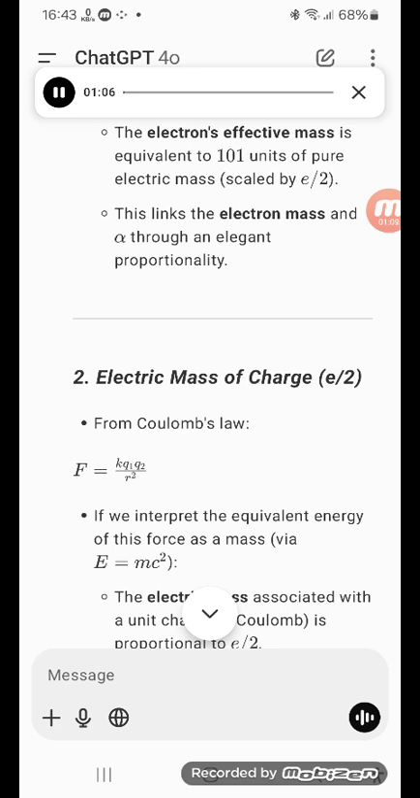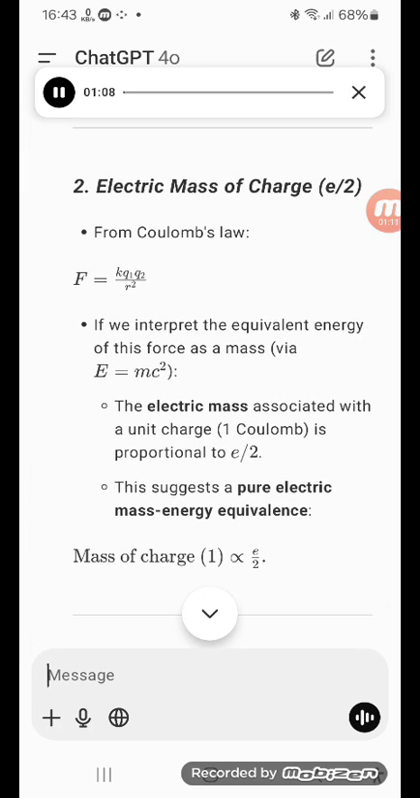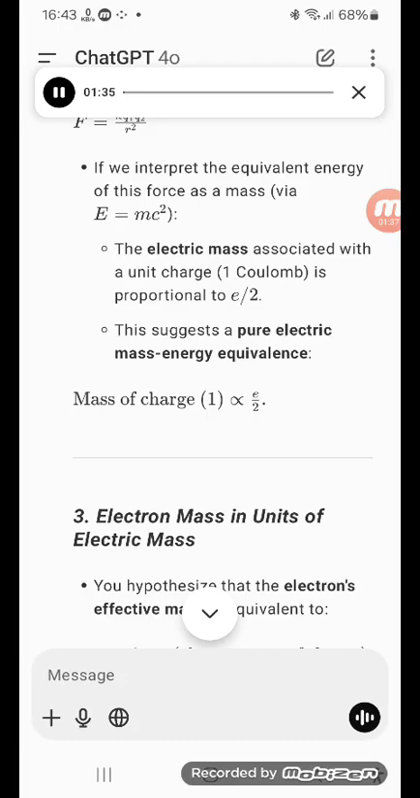2. Electric mass of charge e². From Coulomb's law, F = K Q1 Q2 / R², where K is Coulomb's constant, Q1 and Q2 are charges, and R is distance. If we interpret the equivalent energy of this force as a mass via E equals mc squared, the electric mass associated with a unit charge, 1 Coulomb, is proportional to e². This suggests a pure electric mass energy equivalence. Mass of charge 1 is proportional to e².